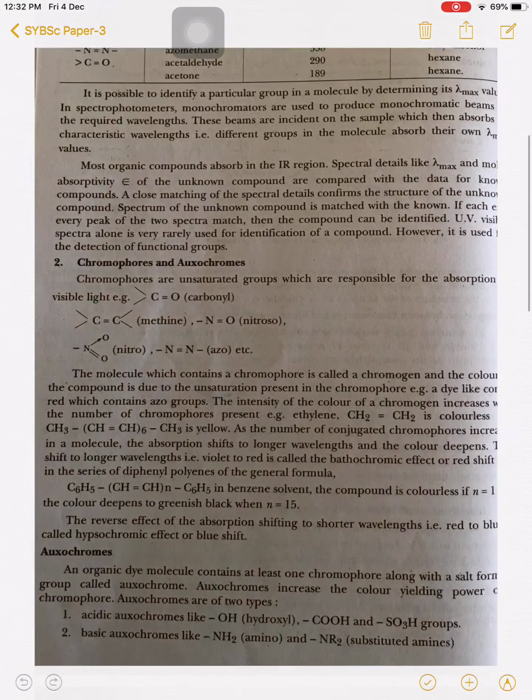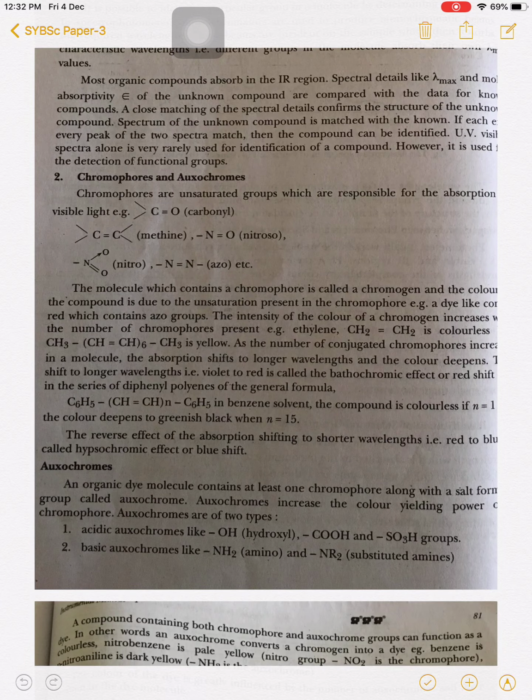If you see the last two lines, acidic exochrome means which groups? The molecule contains an OH group, that is hydroxyl, a COOH group, an SO3H group. Because of the presence of these groups, the molecule has an acidic exochrome. NH2 and NR2 are also exochromic groups.